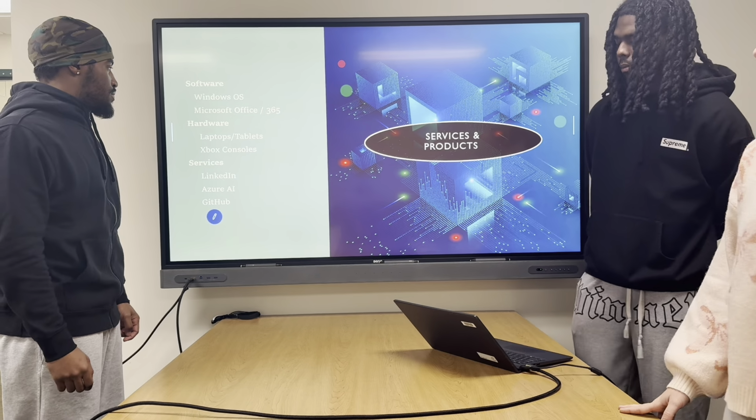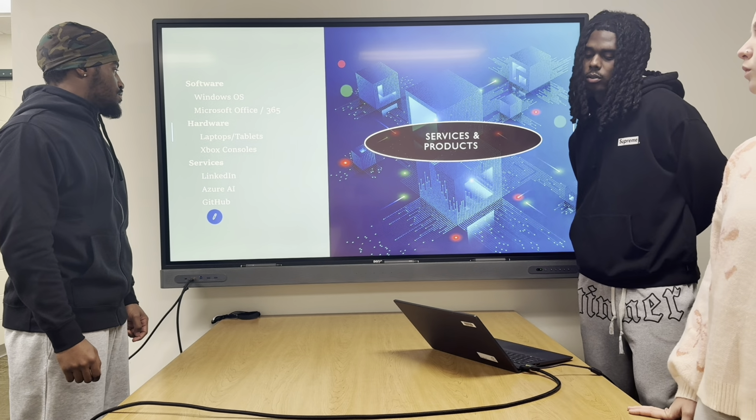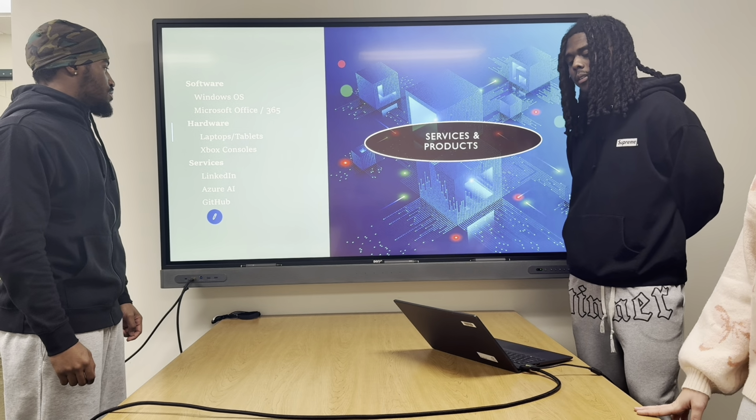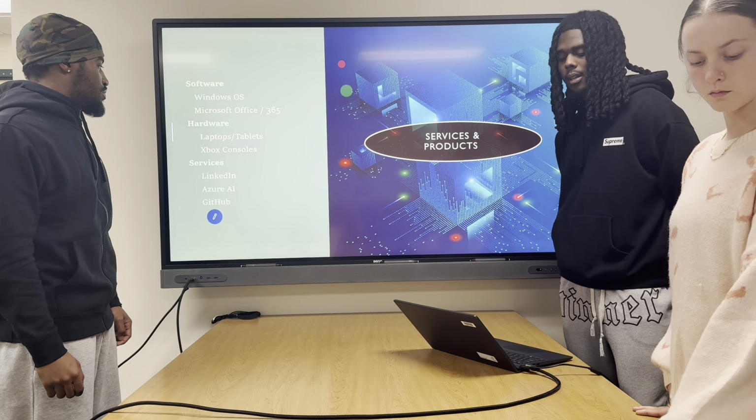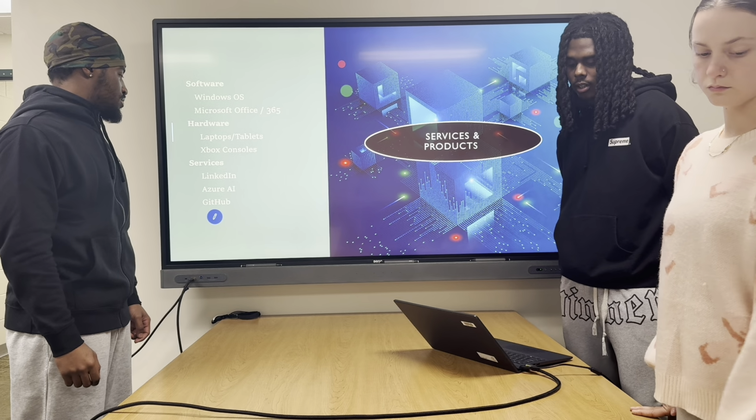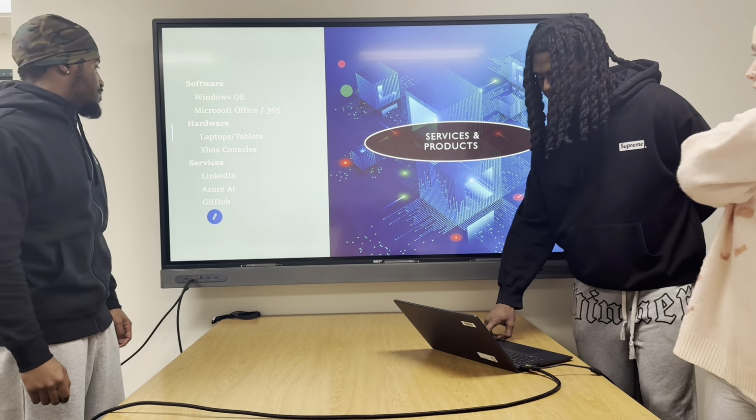So some of the services and products that Microsoft has: the software is Windows OS and Microsoft Office 365, and hardware includes laptops, tablets, and Xbox consoles. Services they have are LinkedIn, Azure AI, and GitHub Club.